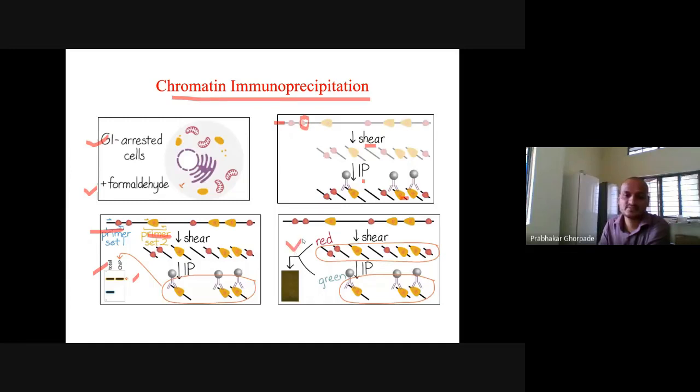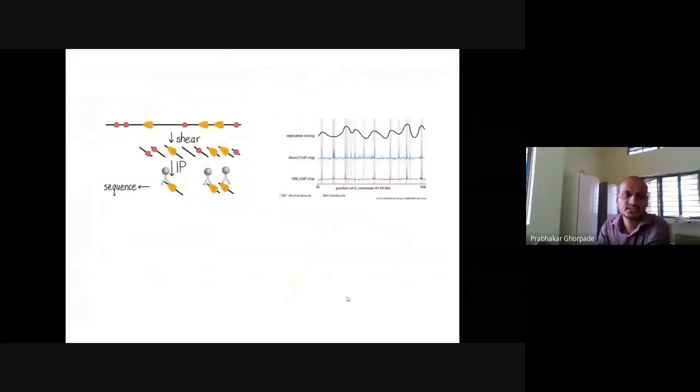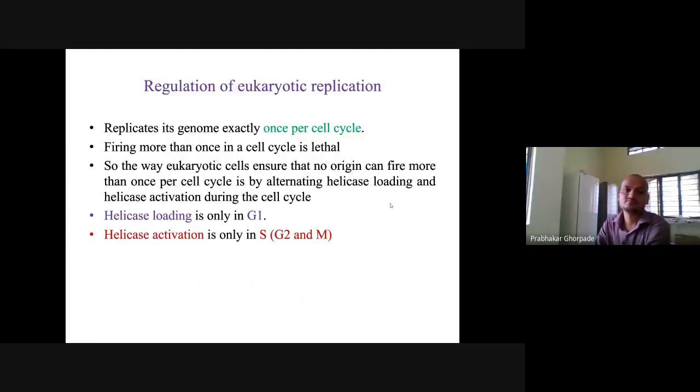Or if you do ChIP on a microarray, we give red and green fluorescence to these antibodies, and you can detect where the proteins are present. Replication timing can also be determined with the help of ORC and the ChIP method.